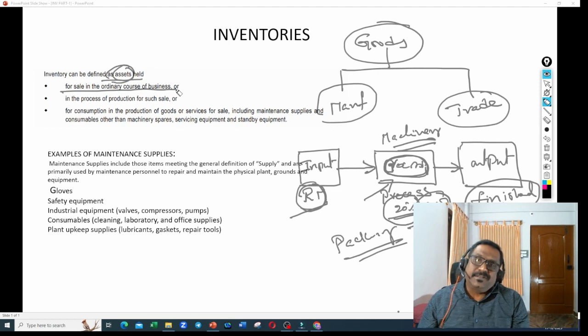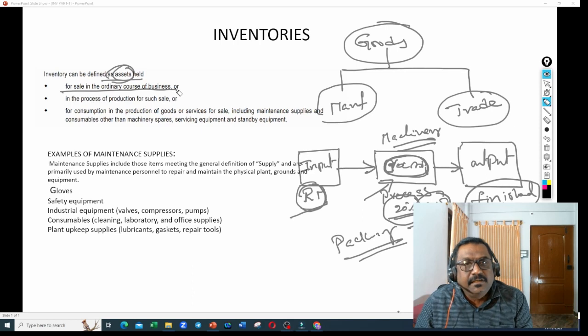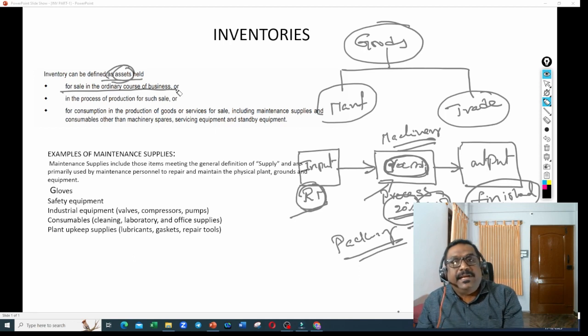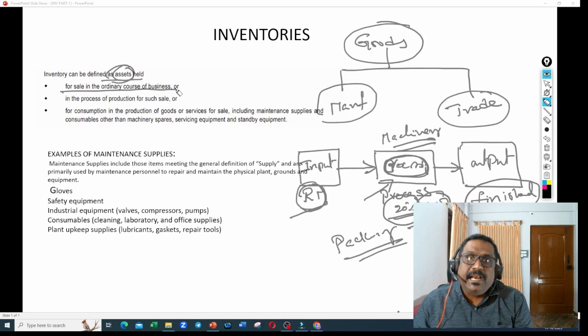In ordinary course, if it is an asset, why does it have to be sold in an ordinary course of business? If it is sold in ordinary course of business, then it is goods. It is not an asset. Why am I calling it an asset? This asset is nothing but a current asset. This material is a current asset only for the month end close. Next day morning, what will happen? That will be transferred to the P&L account as opening balance.